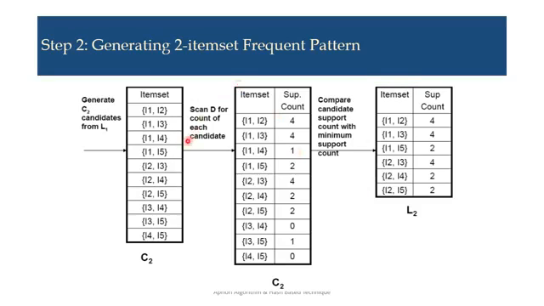Now step 2, that is generating the two item set frequent pattern.